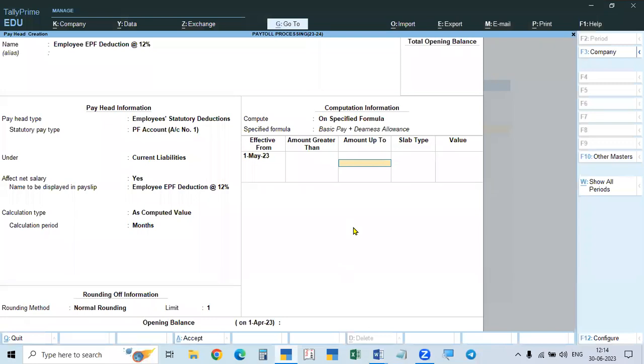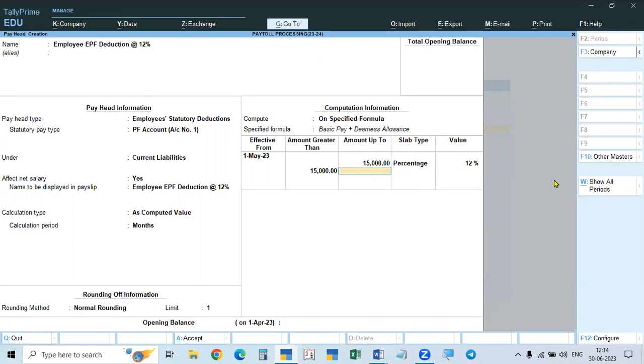Okay, and now here, that deduction also is limited to 15,000 rupees. So above 15,000 rupees, you need not make any deduction. So see here, amount up to 15,000. Sometimes you will give percentage, sometimes you will give not percentage, you will give amount, like professional tax of 100 rupees. So in such a case, you have to select the value. Here it is percentage. Take percentage. What is the percentage? 12%. Just give 12%, because we are given percentage here, it will take percentage.